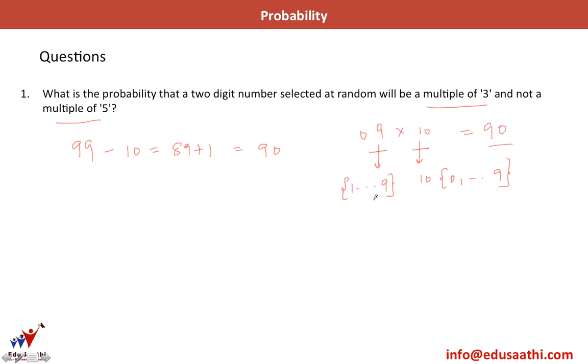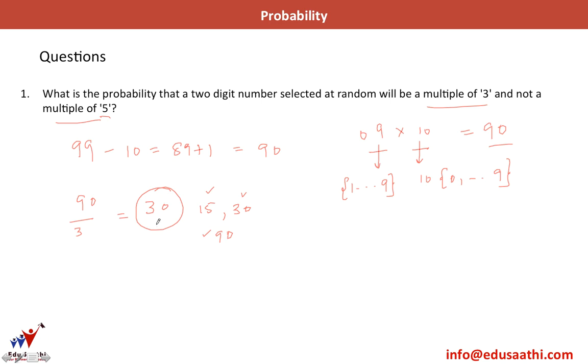So I have 90 2-digit numbers. Now out of these 90 2-digit numbers, if I divide 90 by 3, I have 30 numbers which are divisible by 3. And we want the number should not be a multiple of 5. So in these 30 numbers, I have numbers like 15 or numbers like 30, even 90. Now these numbers are also multiples of 5.